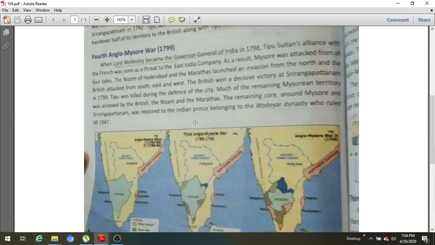So after defeating Hyder Ali and Tipu Sultan, what the Britishers did was return the core area, which was the dynastic area of the Wodeyar family, Mysore. It was returned to the Wodeyar dynasty, but under the control of the Britishers. So this was the Fourth Anglo-Mysore War, and we have seen that.